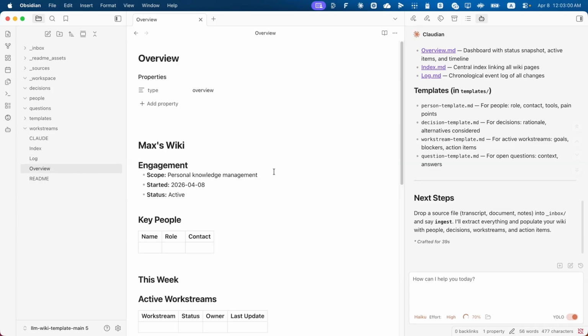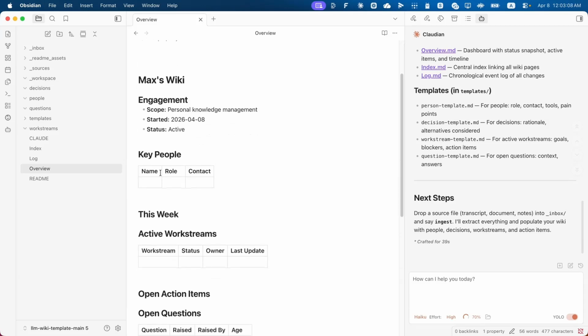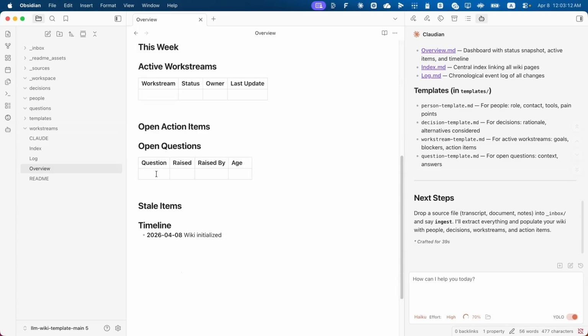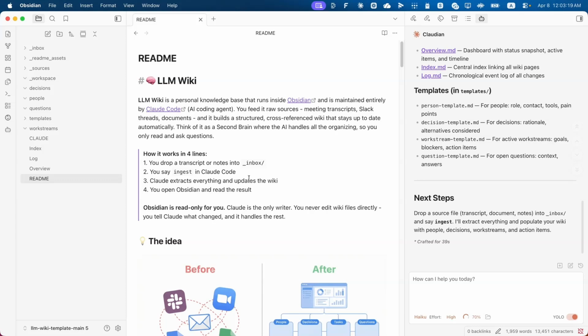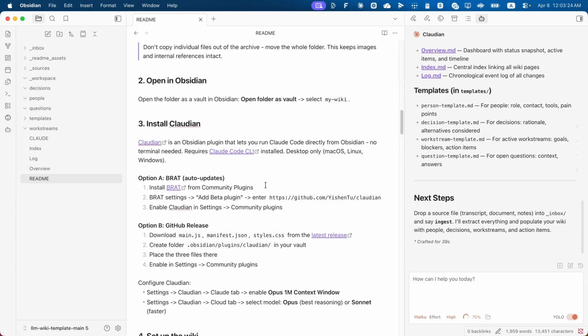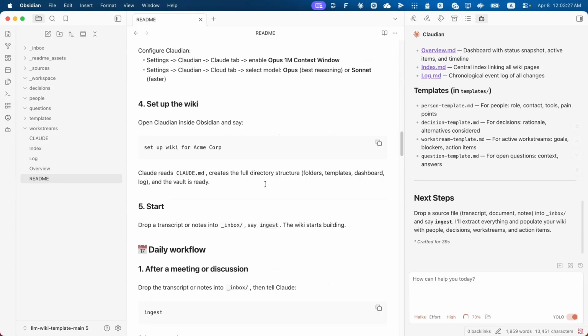And overview is your main file, your daily dashboard. It shows the summary, key people that you interact with, updates for this week, active work streams, action items, questions, and so on. And README. We can always open README and read it carefully, and there are some best practices and commands on how to use it. If you have any questions, you can ask Claude, or you can just open the README file and get more